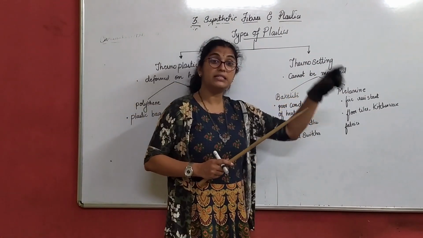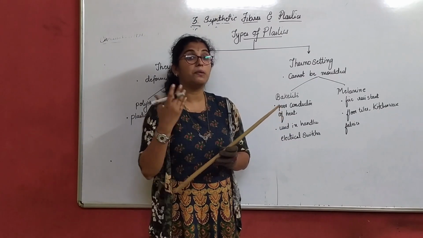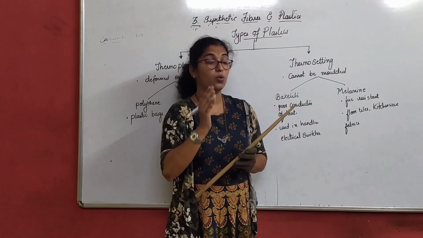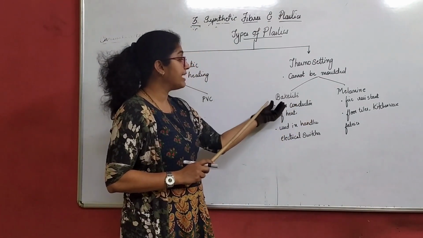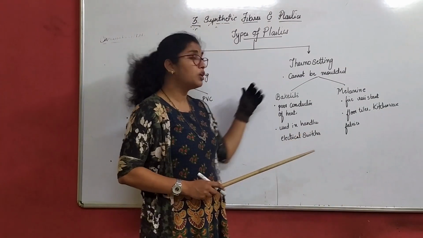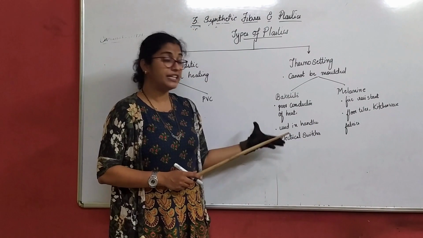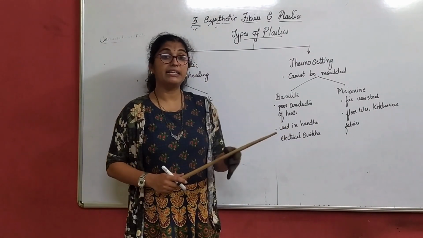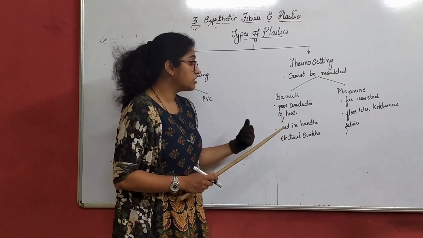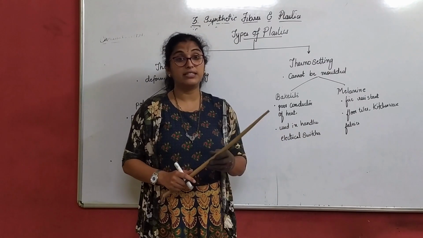Cannot be molded means you can do it once, but for the second time you cannot provide heat to mold it. It only takes the shape, color and size once. There we bifurcate them in terms of bakelite and melamine. We all have come across these words. Now bakelite is a poor conductor of heat. That means bakelite, a type of plastic which is a poor conductor of heat, is used in kitchen utensils, handles, electric switches, etc.